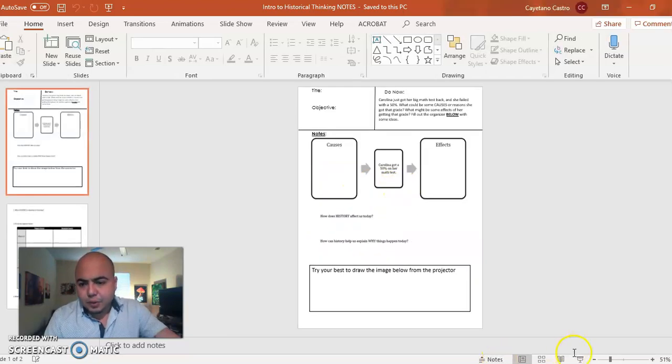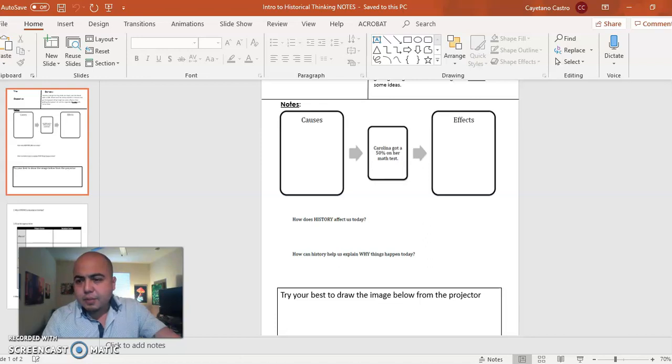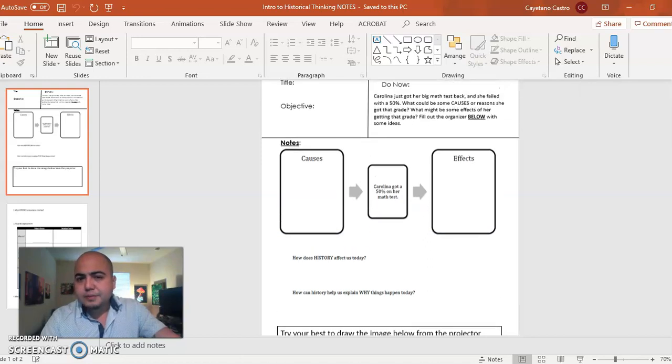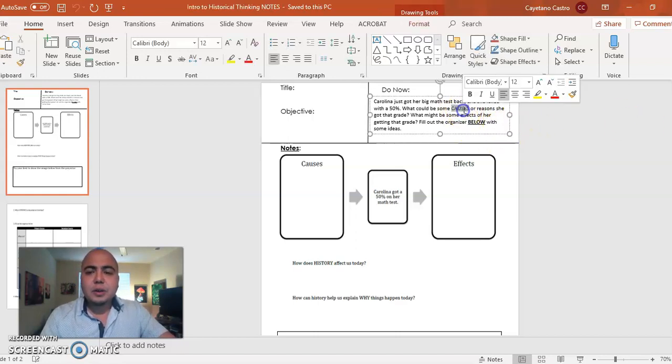All right, so your do now question is at the top right corner, and I also provided that in a PowerPoint. All right, Carolina just got a big math test back, and she failed with a 50%. What could be some causes or reasons she got that grade? What may be some of the effects of her getting that grade? Fill out the organizer below with some ideas.